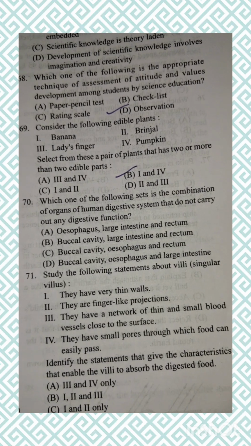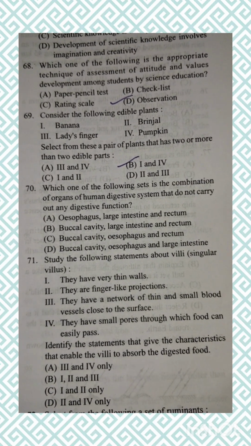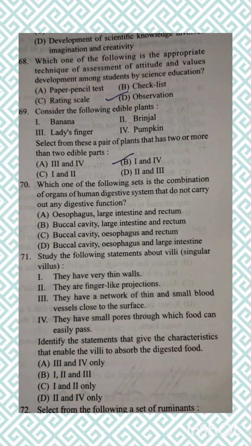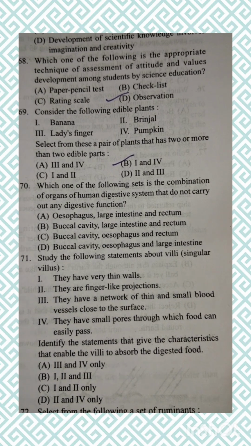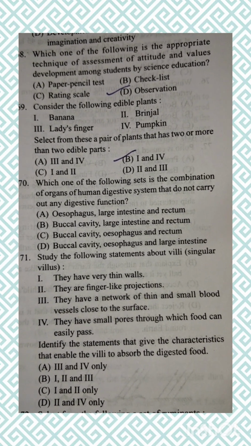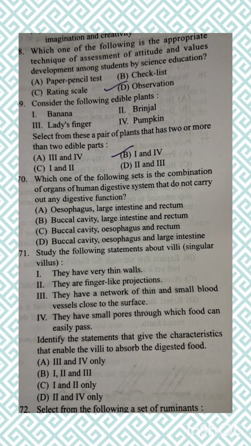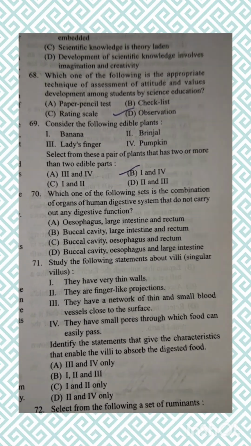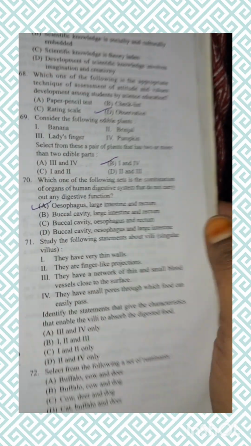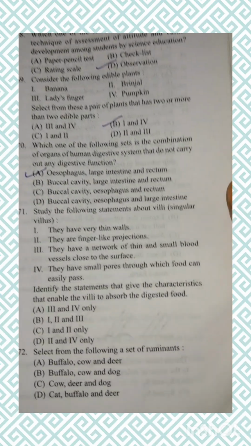Which one of the following sets is the combination of organs of the human digestive system that do not carry out any digestive function? Option A, esophagus, large intestine and rectum; buccal cavity, large intestine and rectum; buccal cavity, esophagus and rectum; buccal cavity, esophagus and large intestine. The correct answer is option A, esophagus, large intestine and rectum.